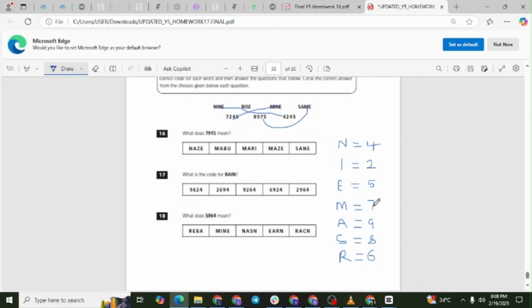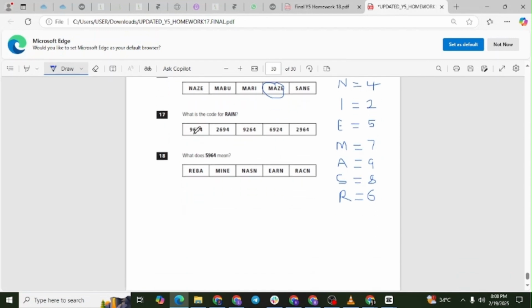Answer: maze. Explanation. Looking at the mapping, 7 corresponds to M, 9 corresponds to A, 1 corresponds to Z, and 5 corresponds to E. Putting them together, 7,915 spells MAZE. Question 17. What is the code for rain? Answer: 6924. Explanation. Using the mapping, R is 6, A is 9, I is 2, and N is 4.